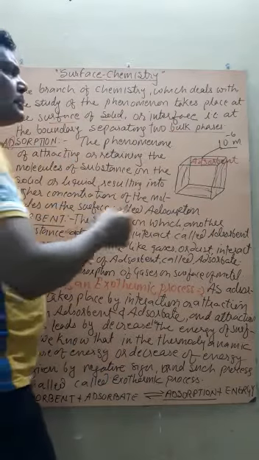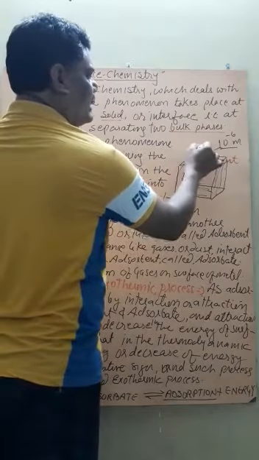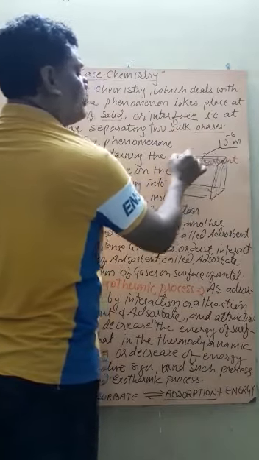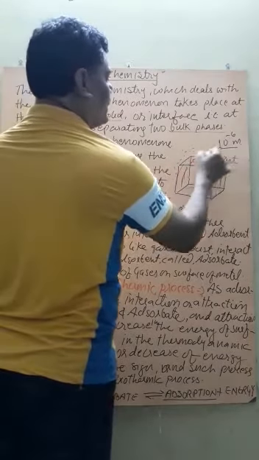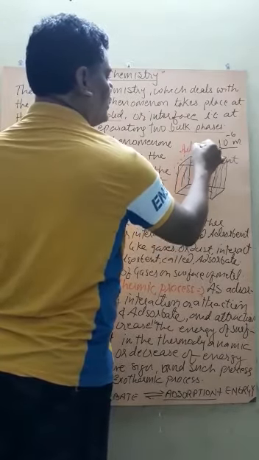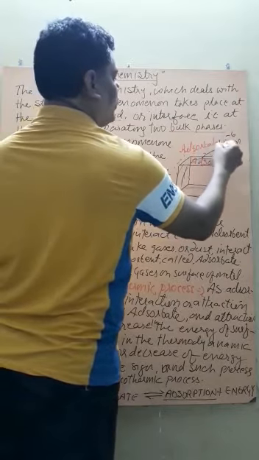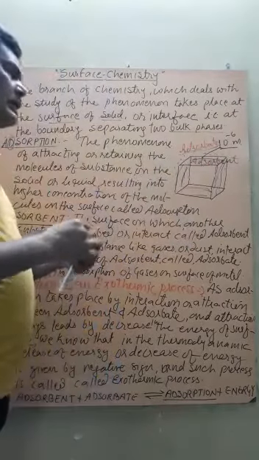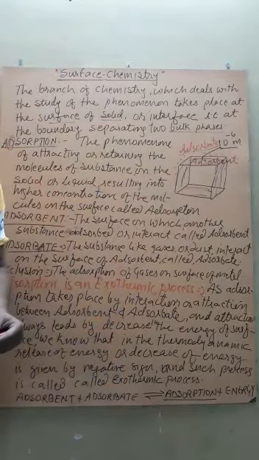And the other substance, like the gases present in the atmosphere or surrounding that substance, are called what? Adsorbate. So adsorption has two components.